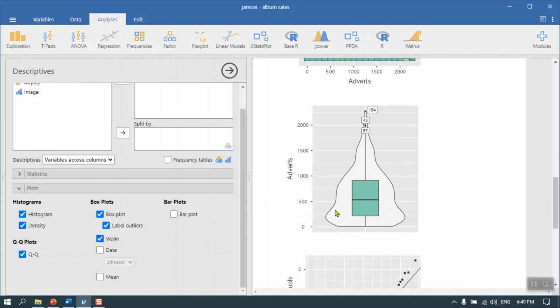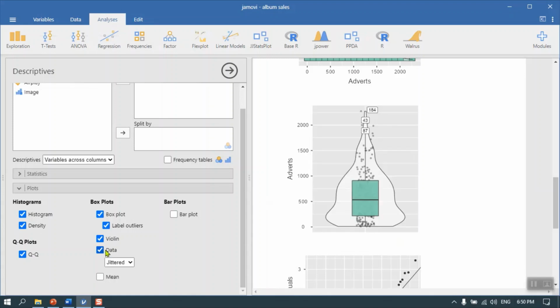Here's the box plot with the violin around it. We can even get rid of the box plot and just do the violin. But together we can see it in there, and there's some wild data points. Most of the, if you wish, the thickness of the data in this violin plot. If you think of it as the histogram on two sides, it kind of looks like a violin in that sense.